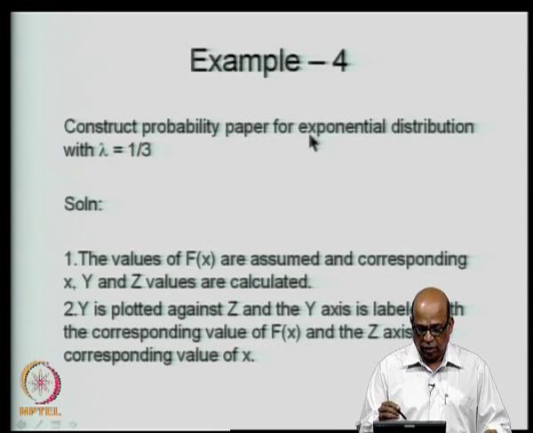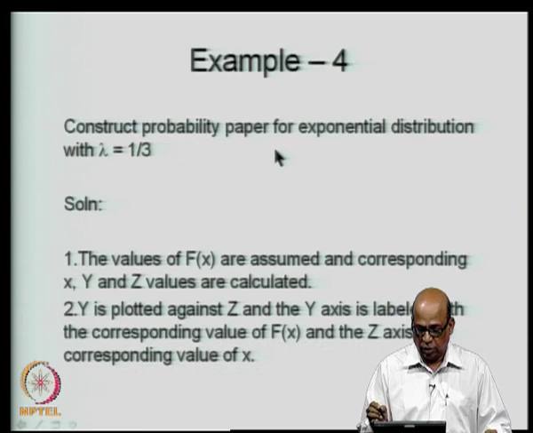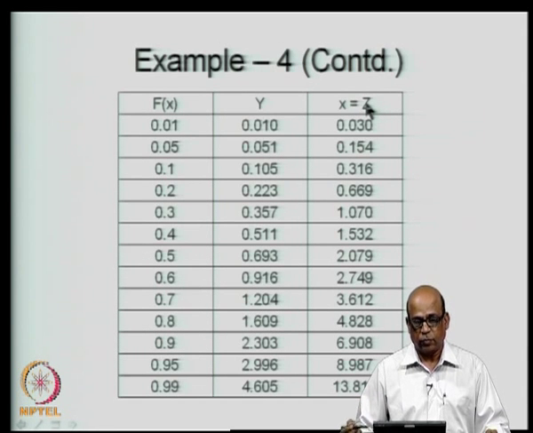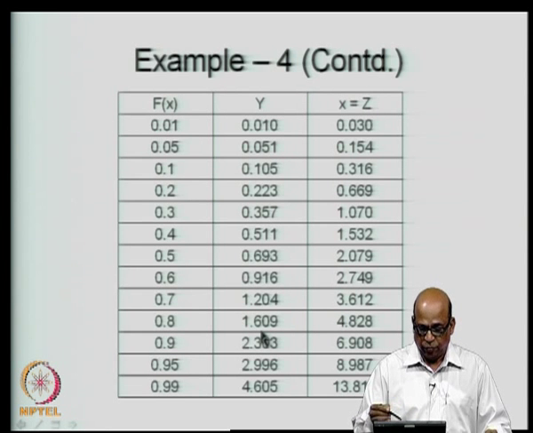The way to get x from f of x is simply by using this f of x you are fixing, therefore, lambda is known, in this particular case it is 1 by 3, the example that I am solving. So, lambda is known, therefore, you can get x, and that is equal to z itself. So, you tabulate f of x, y and z.